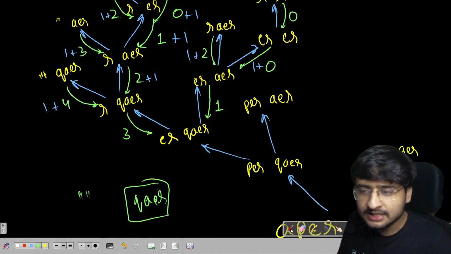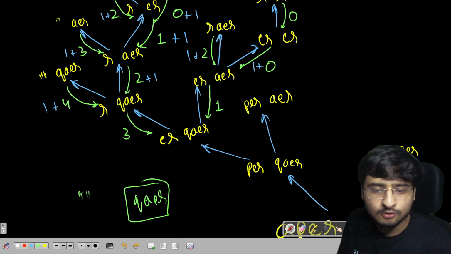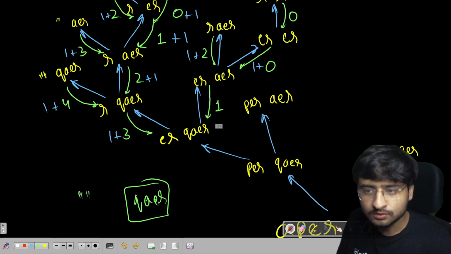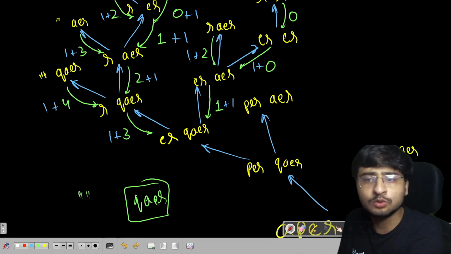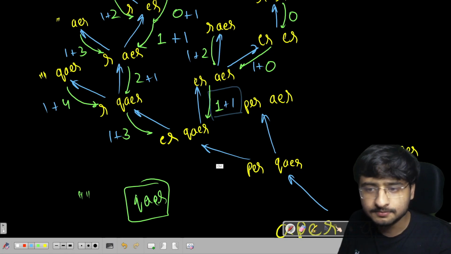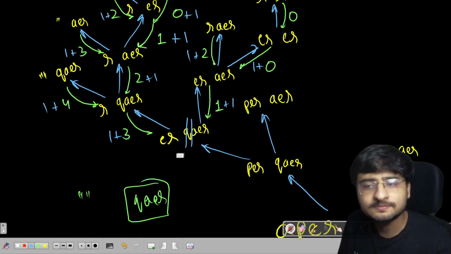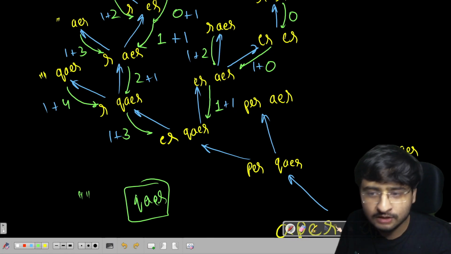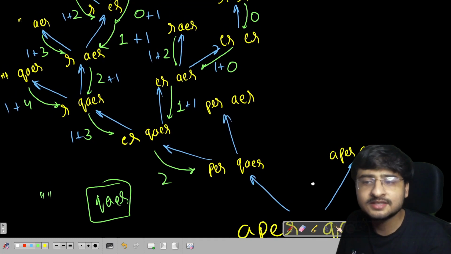So in this particular case, what will I return? If I delete E, 3 moves to make the rest of the things equal. I've deleted E, so total 4 moves. If I delete Q, 1 move to delete Q and 1 move to make the rest of the string equal, so 2 moves in total. You can see here clearly, if I delete Q and A, ER and ER will become equal. So minimum is 1 plus 1, which is 2. So I'm going to return a 2 here. Everything is now making sense, no?